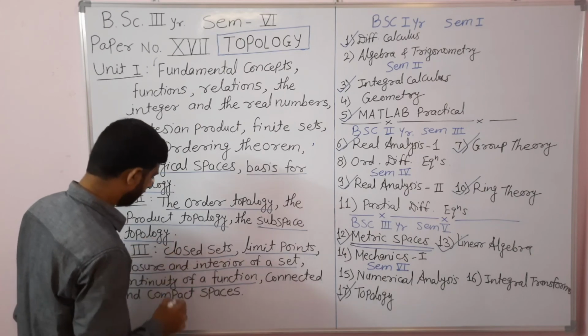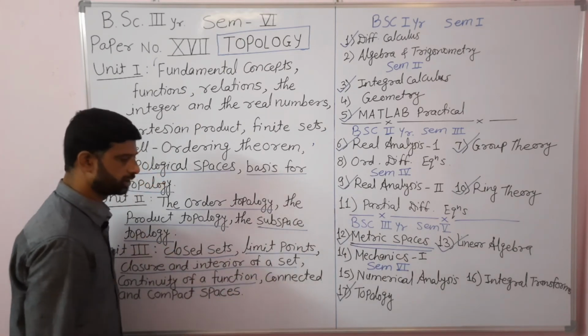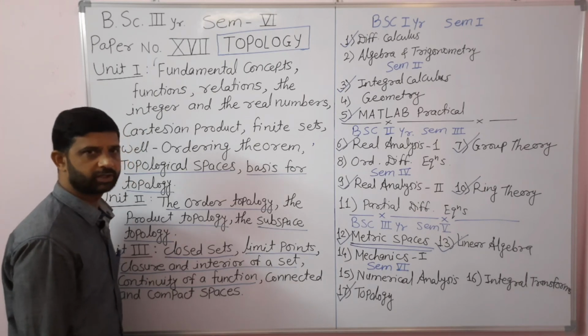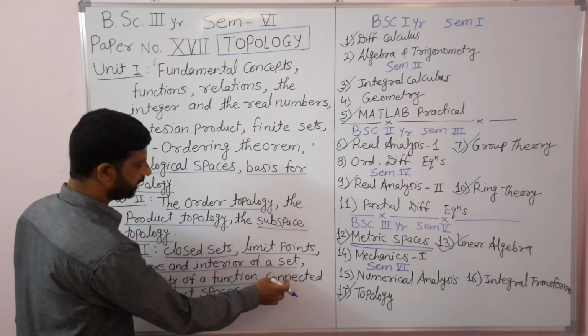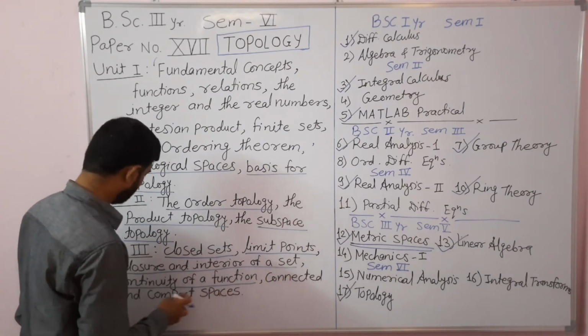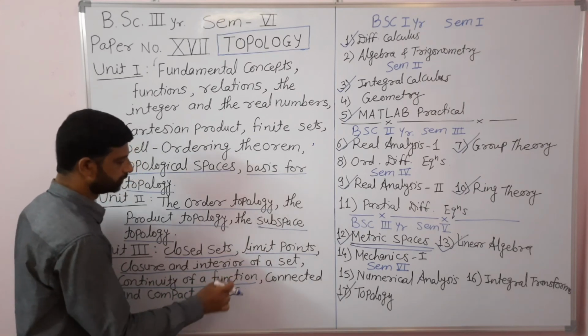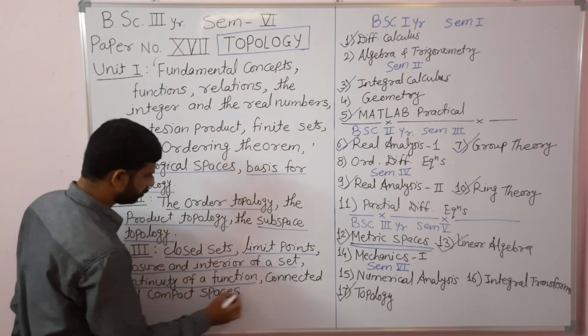The third unit has two more articles which are just for the definitions and examples covered in them. The theorems and lemmas of these two articles, connected and compact spaces, are not in our syllabus. The last but one article is the connected space and the last article is the compact space.